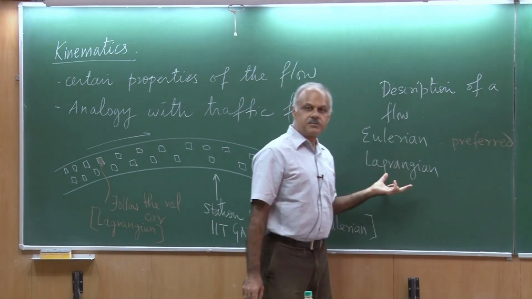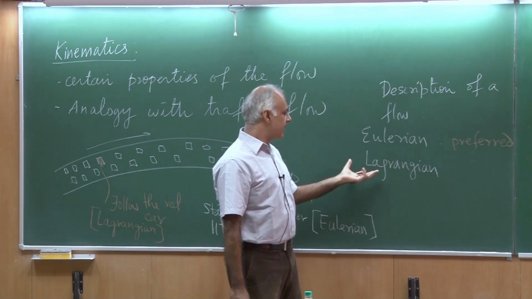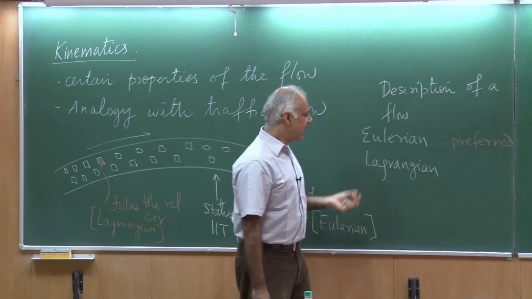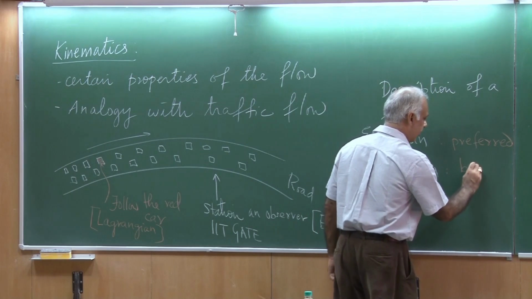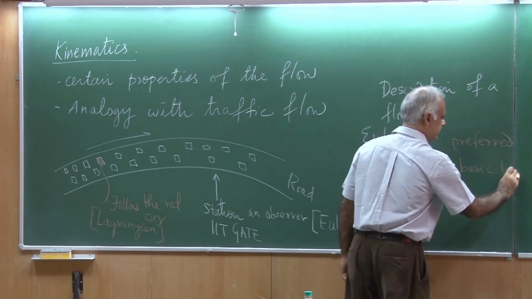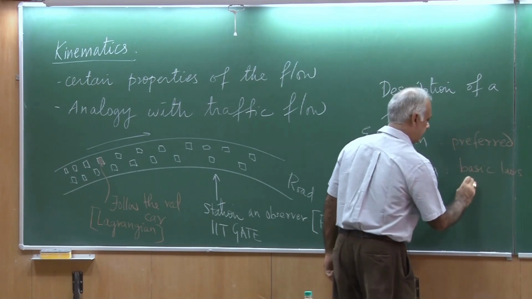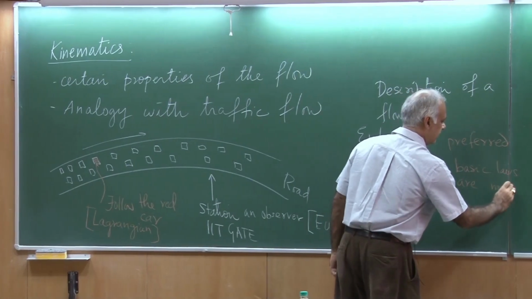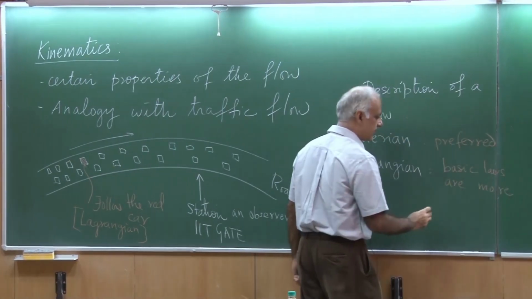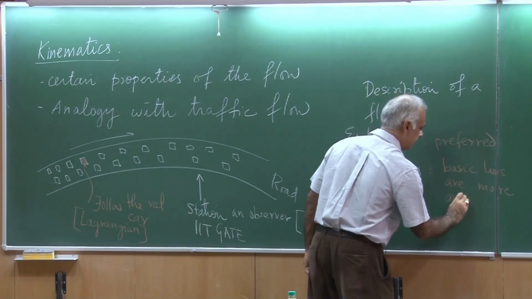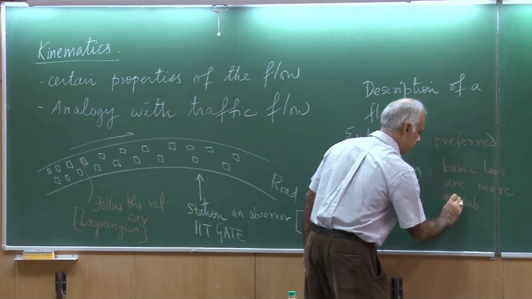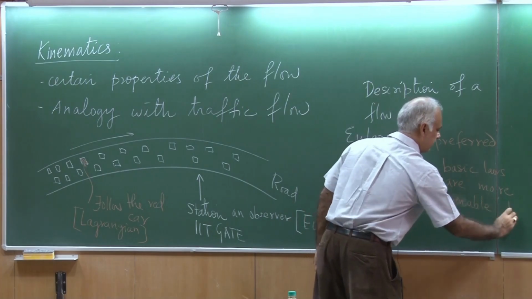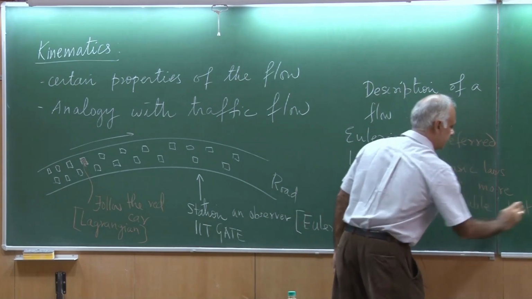But the Lagrangian description, as you know, is where we follow a certain element, and this is important because the basic laws are more amenable to this description.